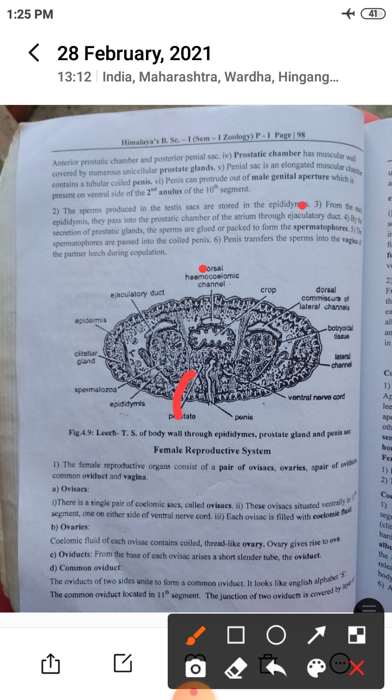Next, the female reproductive organs consist of a pair of ovisacs, ovaries, a pair of oviducts, a common oviduct and vagina. First, the ovisacs. There is a single pair of coelomic sacs called ovisacs, situated ventrally in the 11th segment, one on either side of the ventral nerve cord. Each ovisac is filled with coelomic fluid.